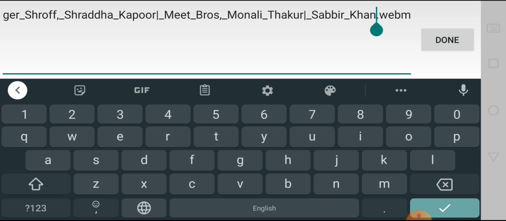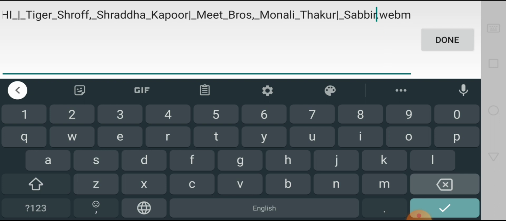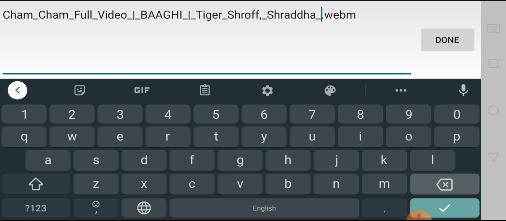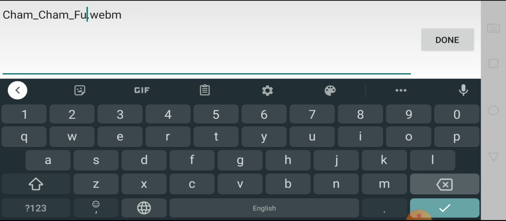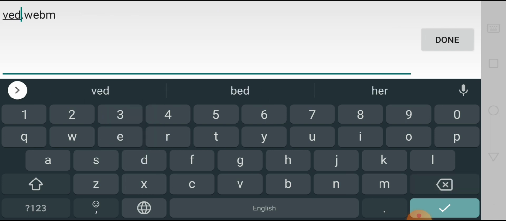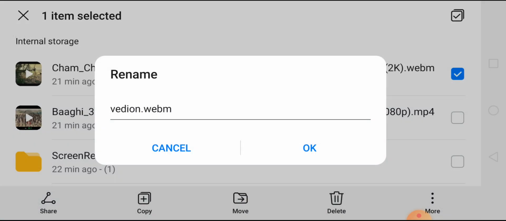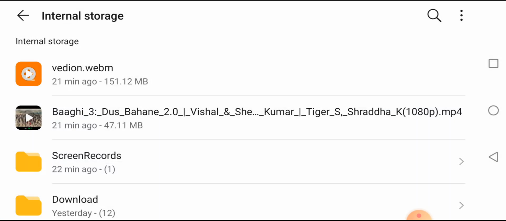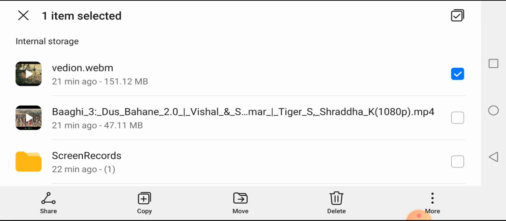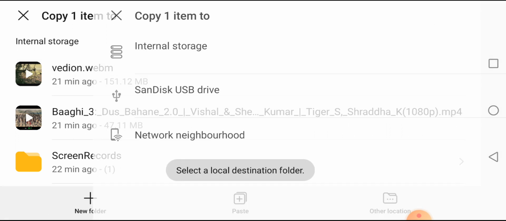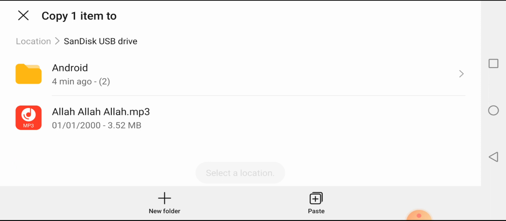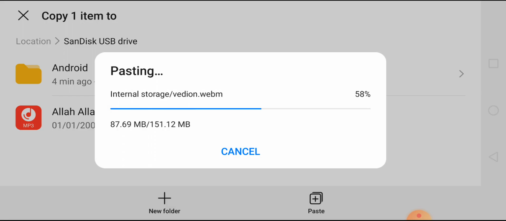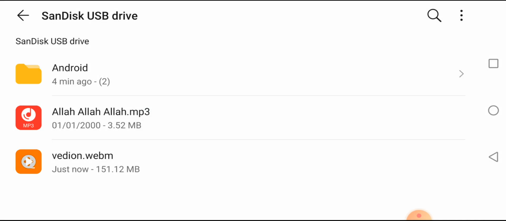If we remove the full name and we give it a simple little name, video, that doesn't have any letter, just click OK. See, our file has been renamed. Now copy it to our SanDisk hard drive and paste here. See, our file has been copied.